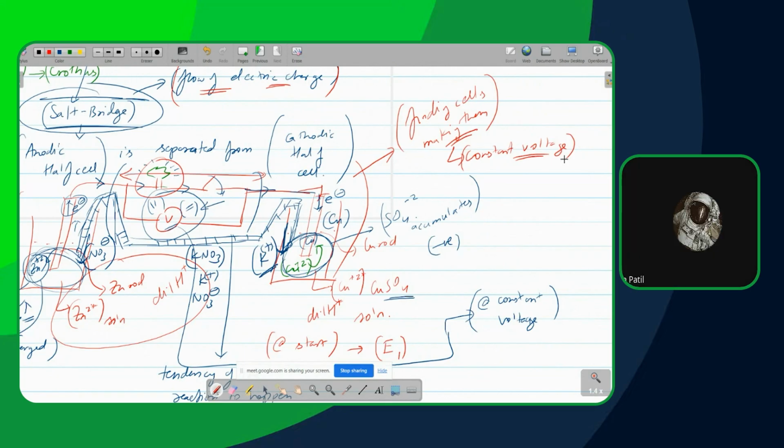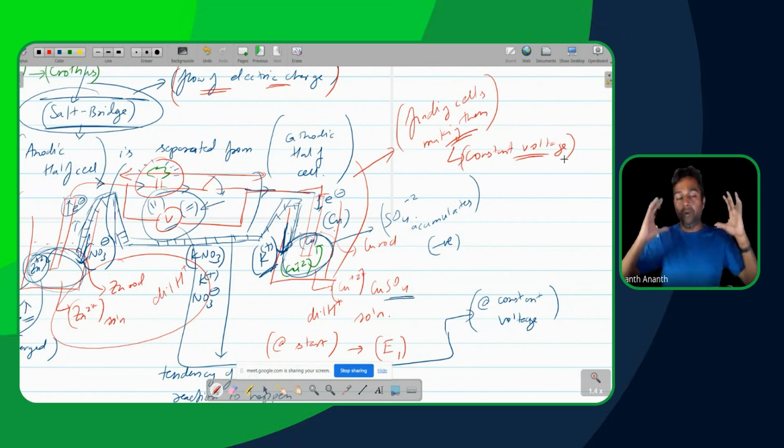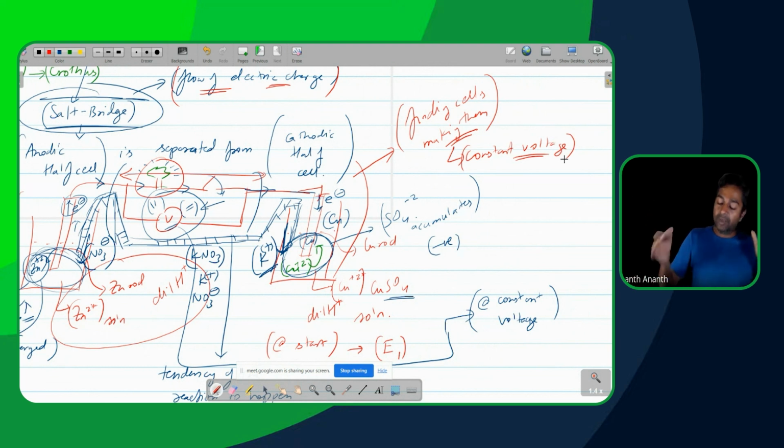Yes. So things started from Daniell Cell. With the Daniell Cell, they basically started with the chemical reaction. They wanted to harness the chemical reaction as efficiently as they could.